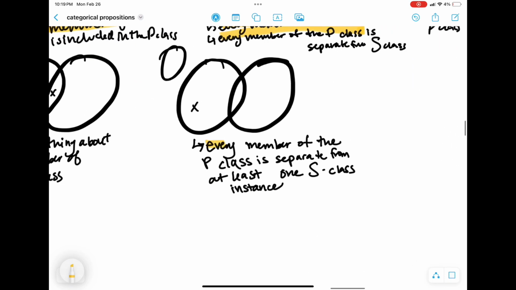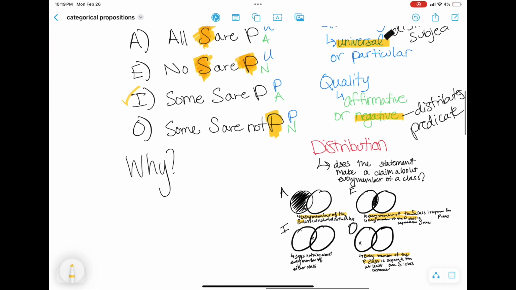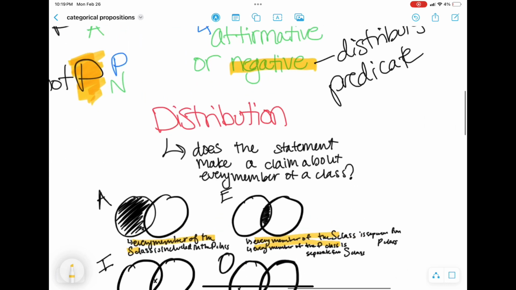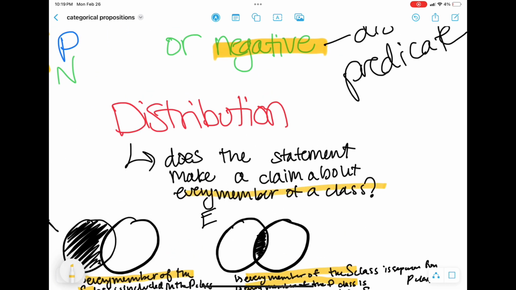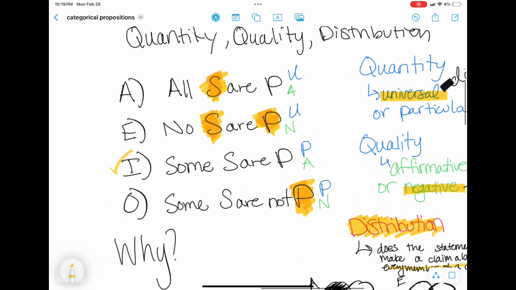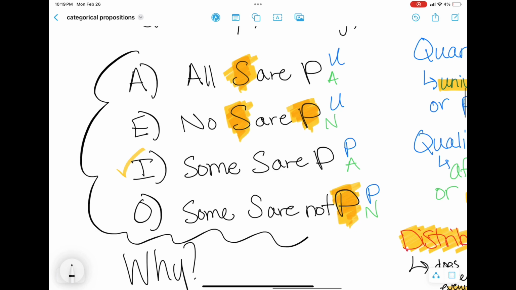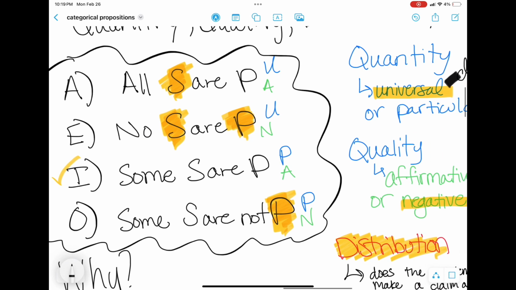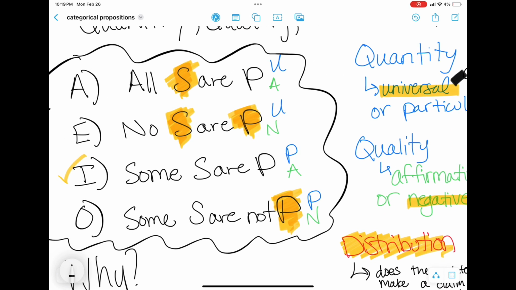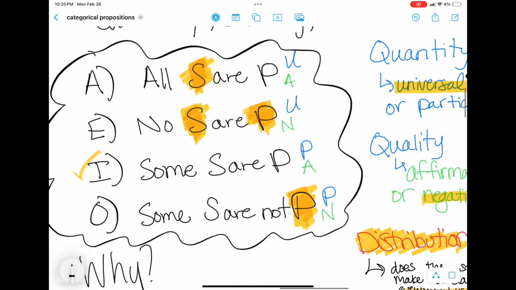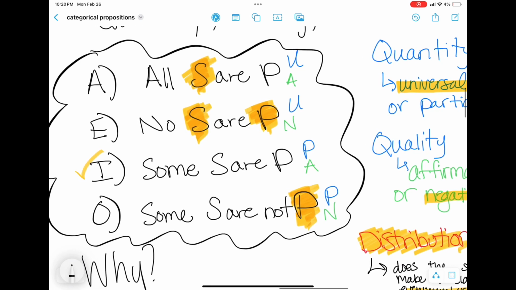That's why A distributes S, E distributes S and P, I distributes neither, and O distributes only P. So there's a little bit more for you about what distribution amounts to. And if you forget which claims are distributed, just try to run through that logic of whether the sentence makes a claim about every member of a class.